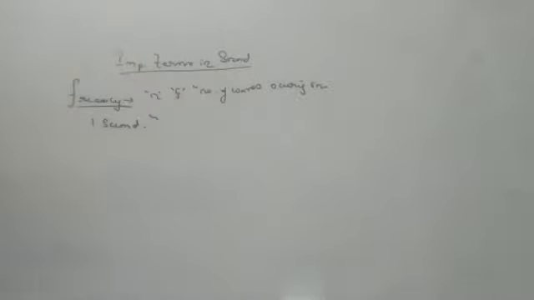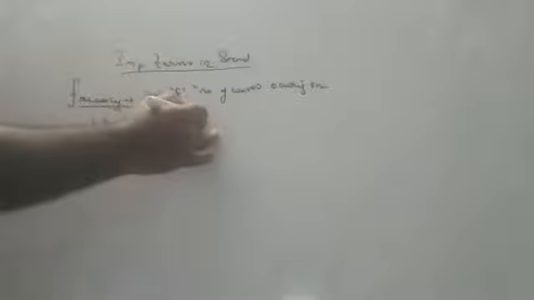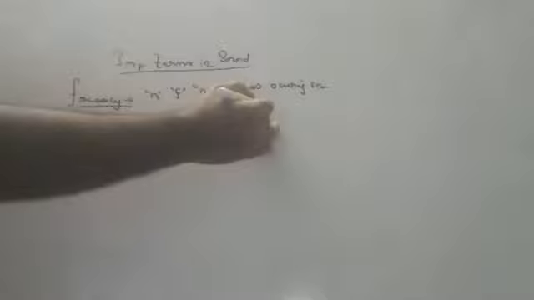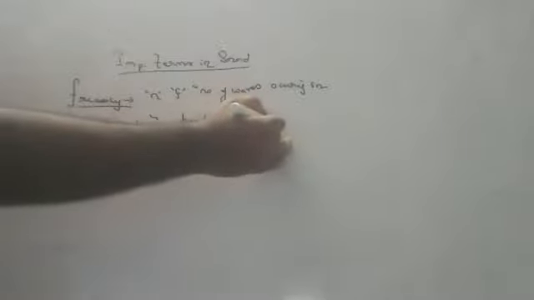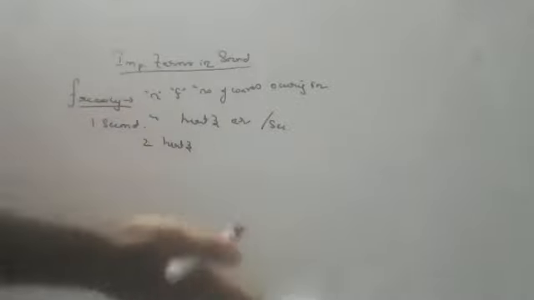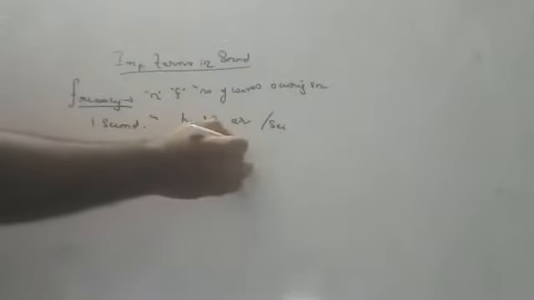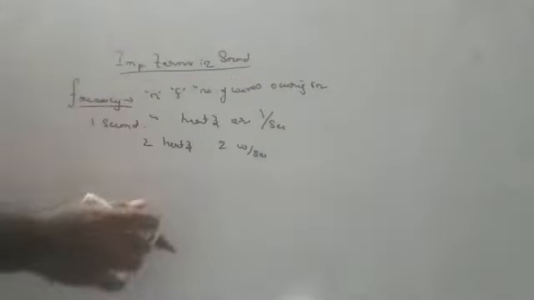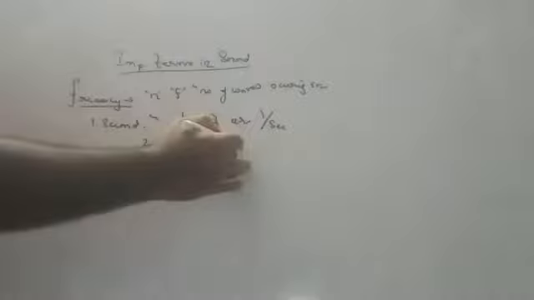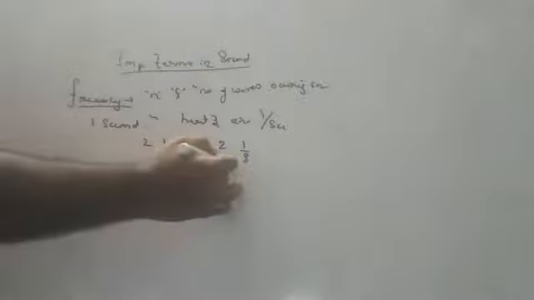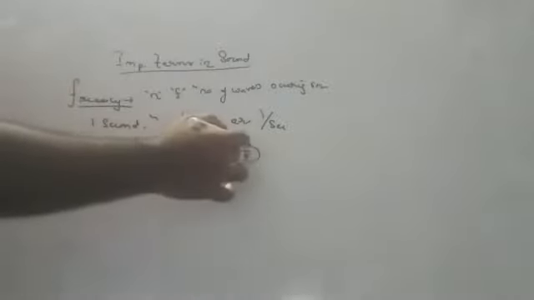Number of waves occurring in 1 second, and its unit is hertz. Suppose I say 2 hertz, it means 2 waves are occurring in 1 second, or you can say 2 waves per second also. Per second also means you can write second inverse. See children, try to understand, 1 by second means what? Second inverse.